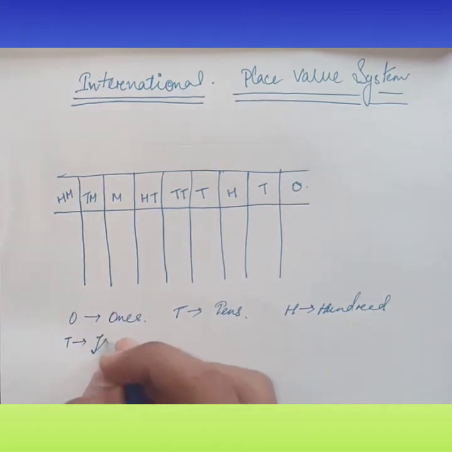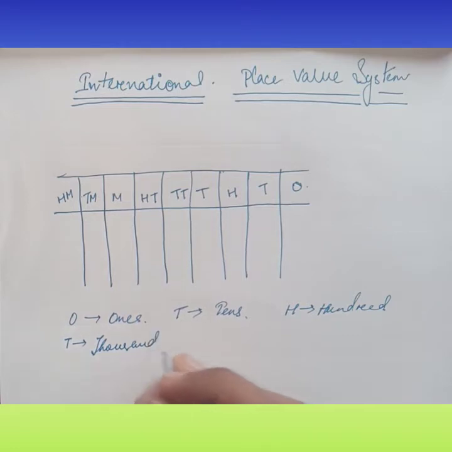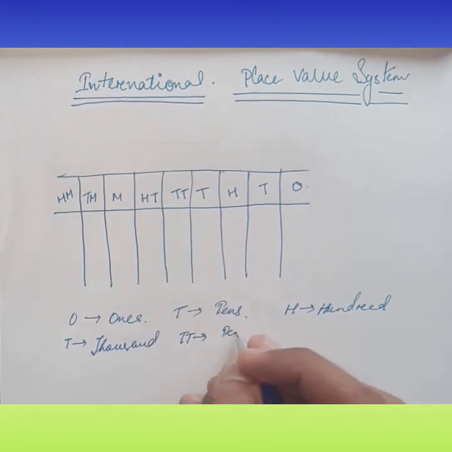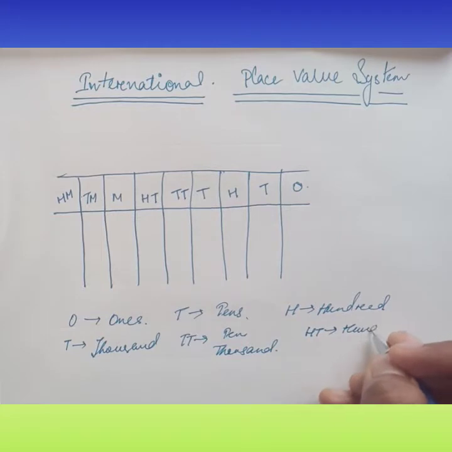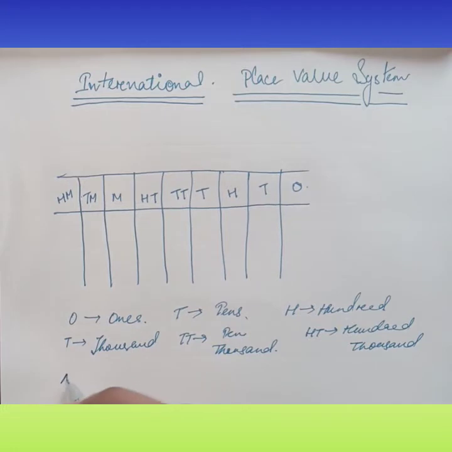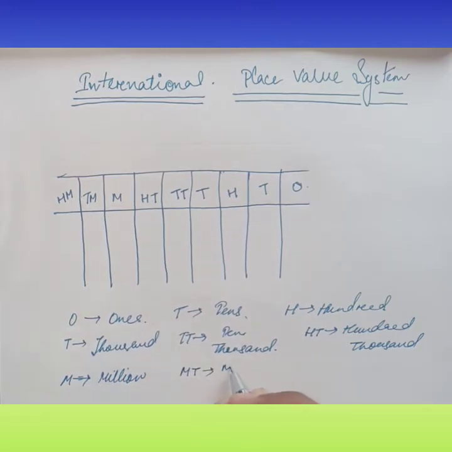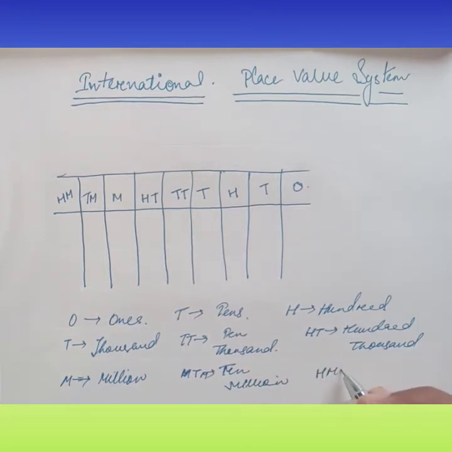Again, T equals 1000. TT is equal to 10,000. And HT equals 100,000. M is equal to million. TM is equal to 10 million. HM equals 100 million.